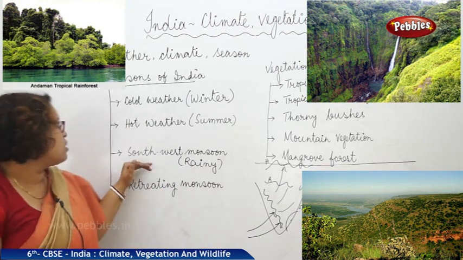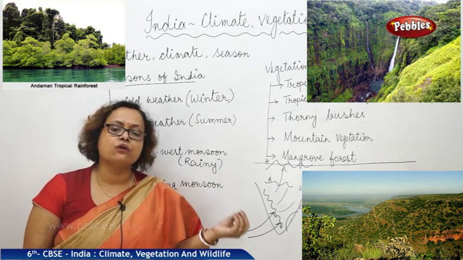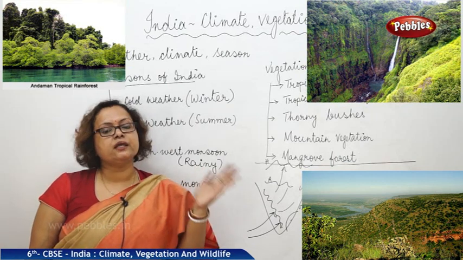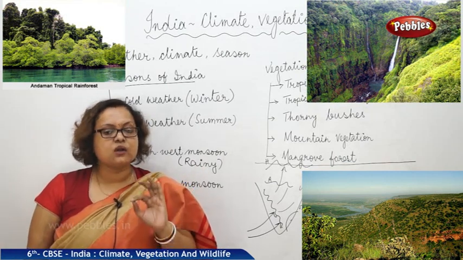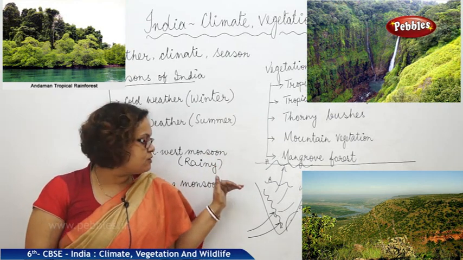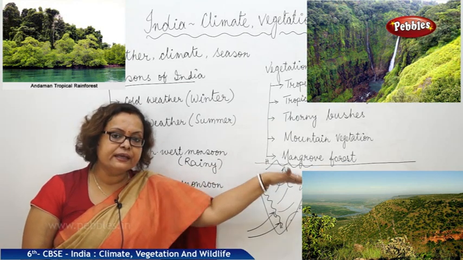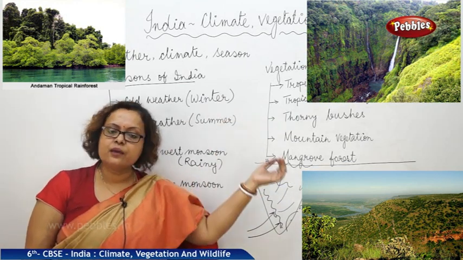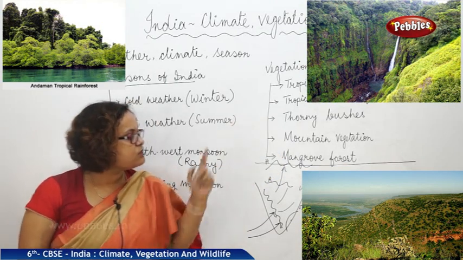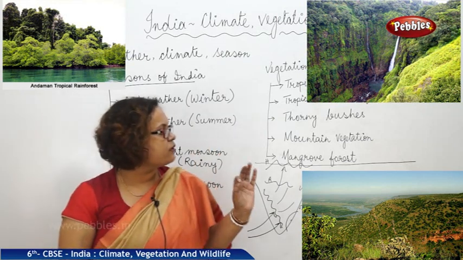So whenever it is not the time for southwest monsoon, when they are not getting adequate rainfall, they are not getting adequate water, the trees, they are shedding their leaves. So this is known as deciduous forest. But as we know, the Tropic of Cancer is actually dividing India into 2 parts, northern India and southern India. So this forest is also known as tropical deciduous forest.